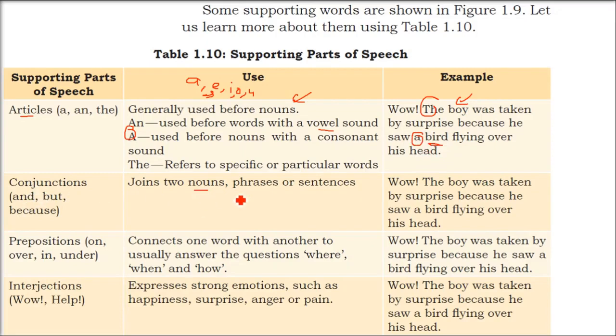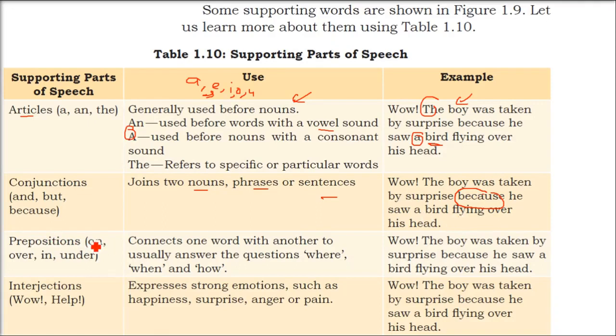Coming to conjunctions: and, but, because. These are adding nouns, phrases or sentences. So two different sentences, two different phrases or two different nouns can be joined using and, but, because. Let us see an example. "Wow, the boy was taken by surprise because..." Now this because is a conjunction. "The boy was taken by surprise" is by itself a sentence. "Because he saw a bird flying over his head." Right? So and, but and because.